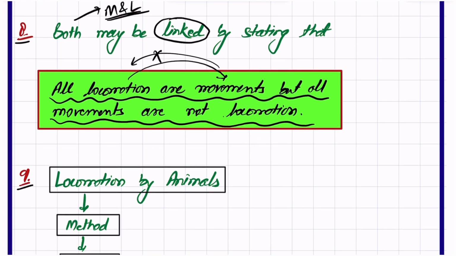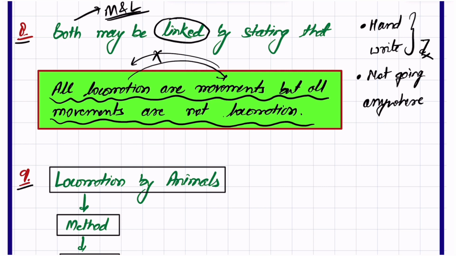Because if I'm moving my hand in order to write, I'm not going anywhere because of that. I'm not being displaced from my actual position because I'm using my hands for writing. So that's why we can say that all movements are not locomotion.